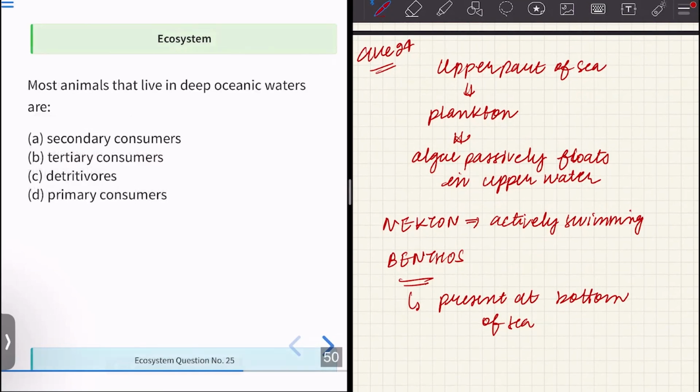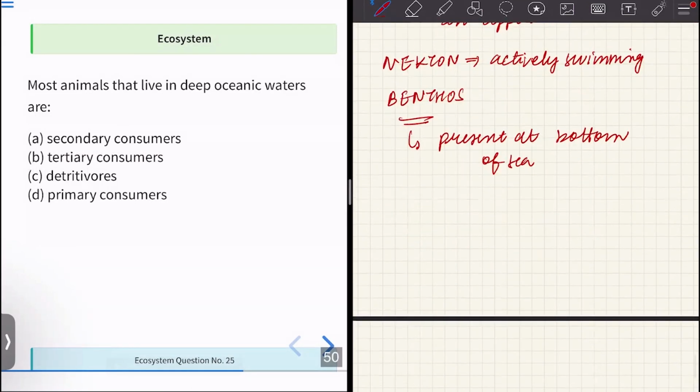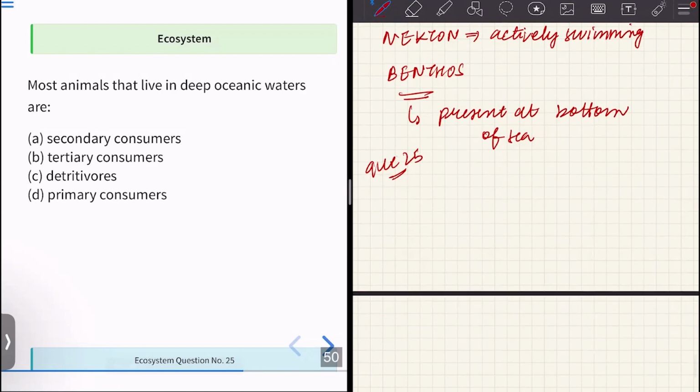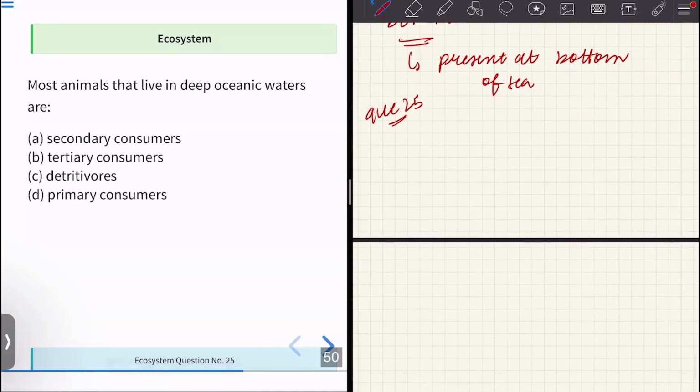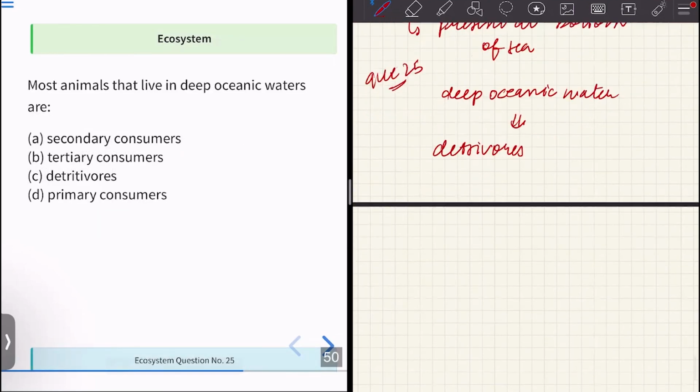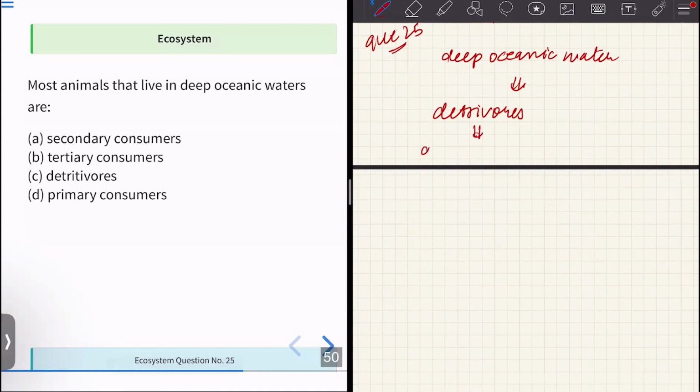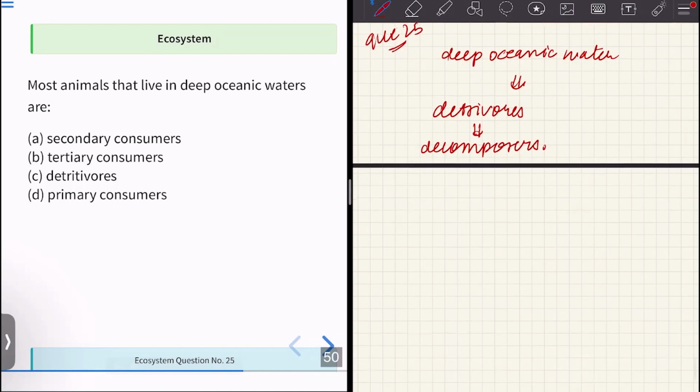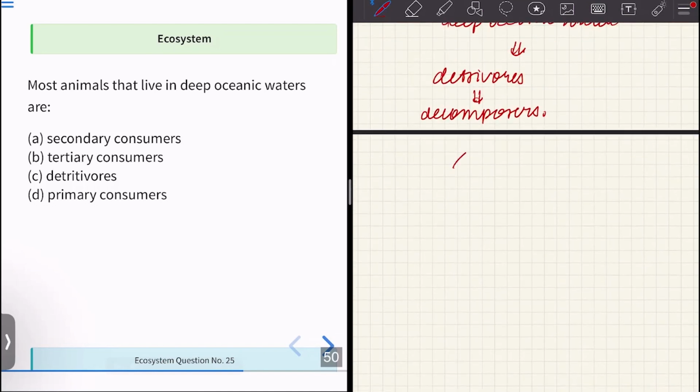Moving on to question number 25. The most animals that live in deep oceanic water are, where are the animals residing? They reside in deep oceanic water, and the organisms are usually detritivores. What are detritivores? They are decomposers. Decomposers are present in deep oceanic water and they help in the decomposition of dead organisms into simpler forms and minerals.